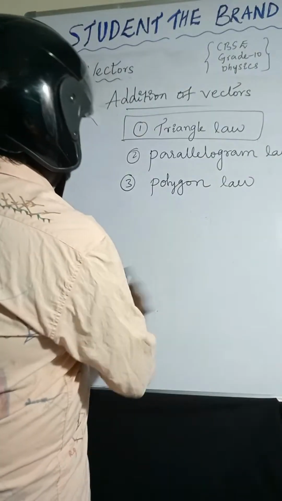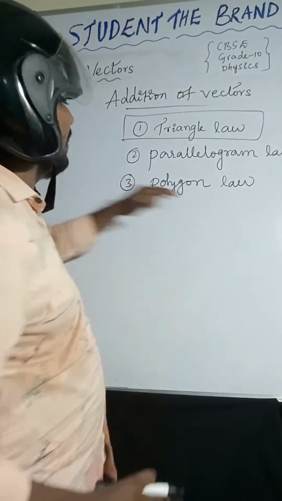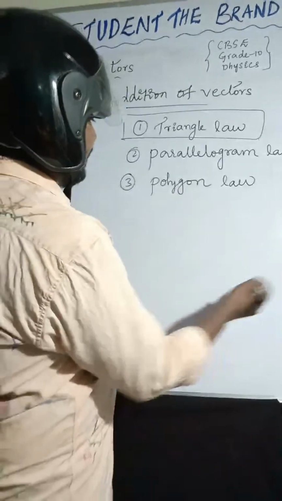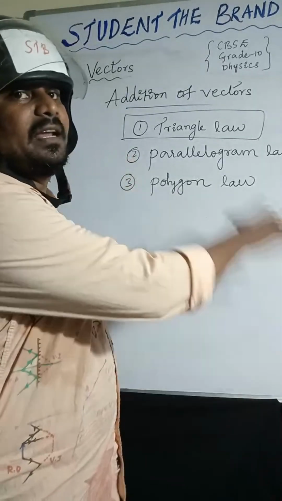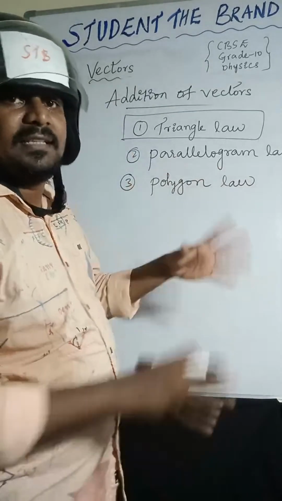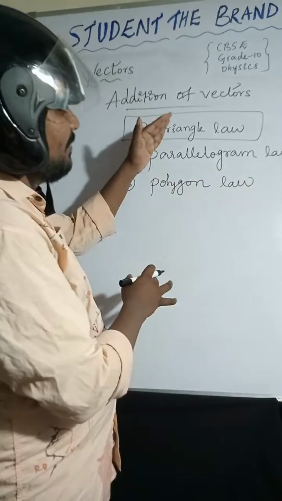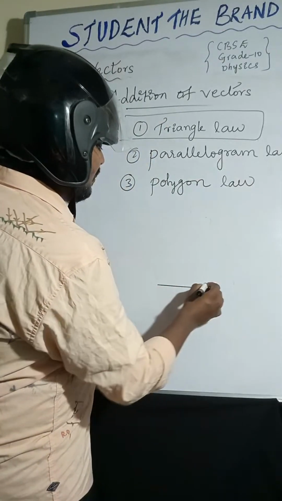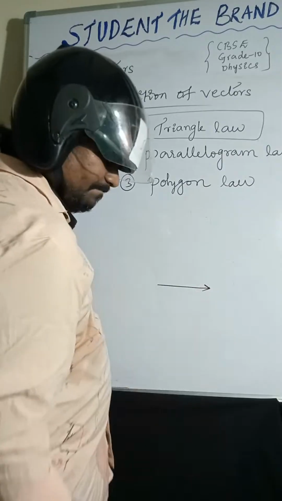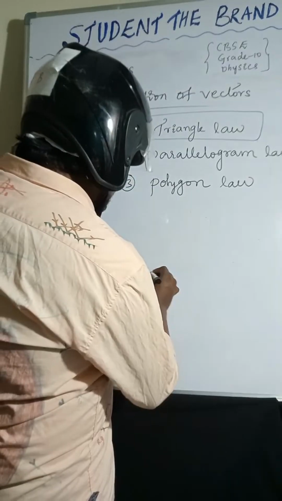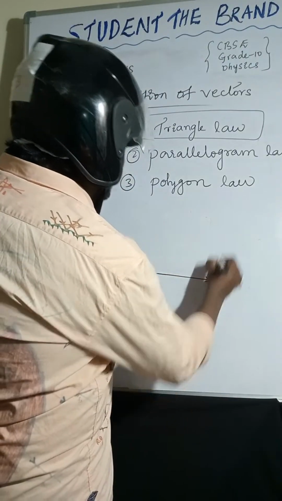Even the polygon law of vectors is the same. So in a polygon we are taking so many sides in one direction, and the resultant will be opposite of all those vectors. That's enough. Now I am taking triangular vectors, so two sides along the sides of the triangle, like this. I'll draw one diagram. Try to identify.